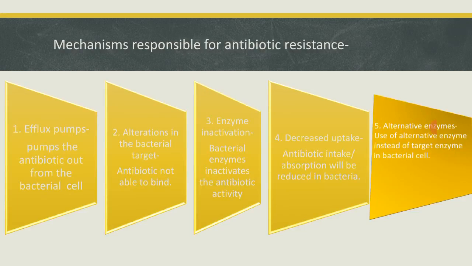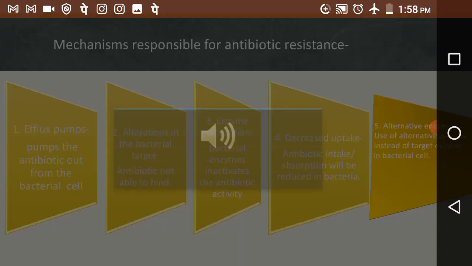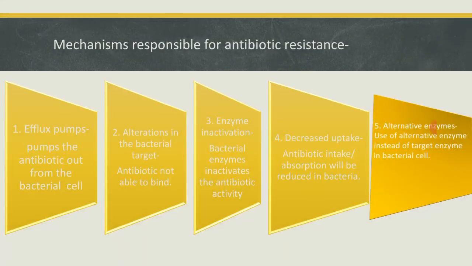Third, enzyme inactivation. Bacteria can produce certain enzymes that inactivate antibiotics, such as the example we just saw, the beta lactam. The bacteria can have beta lactamase, which will inhibit the beta lactam antibiotics.